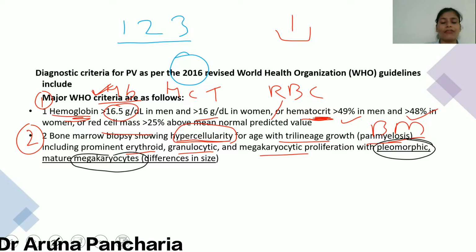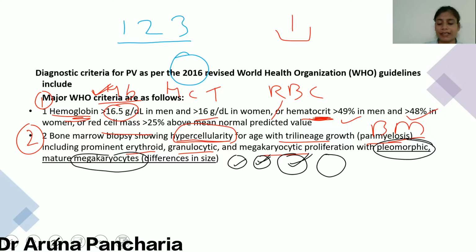What does pleomorphic mean? There is a variation in the size of the megakaryocytes. Few megakaryocytes are small, few are of intermediate size, and few are larger. So this nature is called pleomorphic nature of the megakaryocytes, and this is characteristic for polycythemia vera.